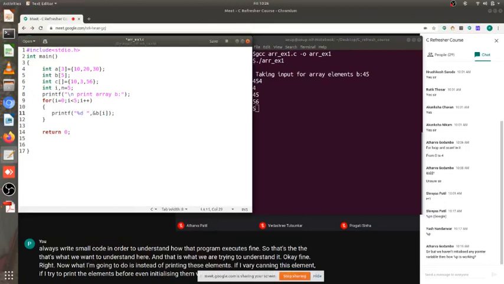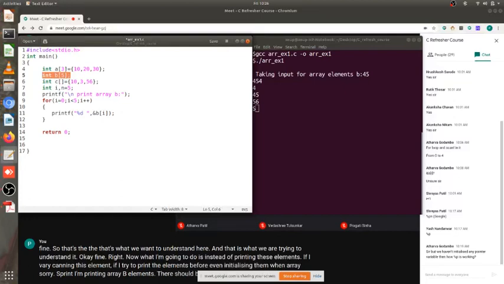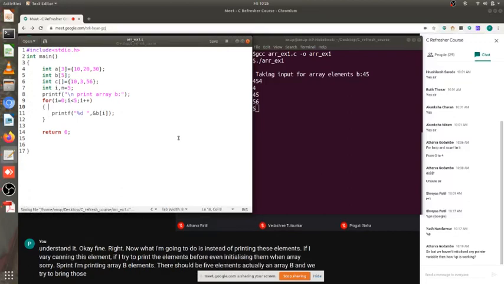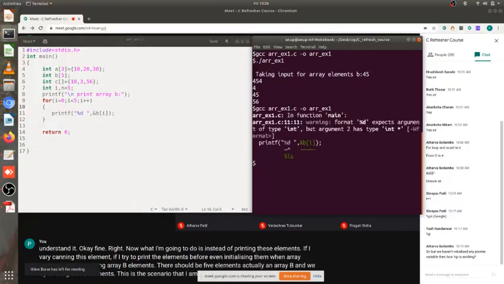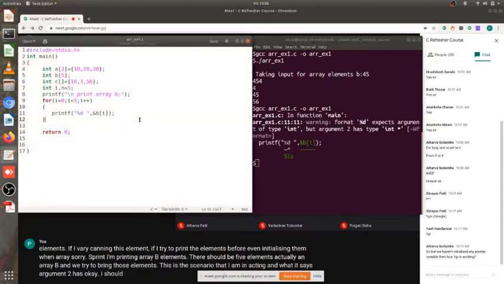There should be 5 elements in array B, and before initializing, I try to print those elements. This is the scenario that I am enacting. Okay, I should not print the address, sorry, now I need to print the value. So I am trying to print the value of the elements.